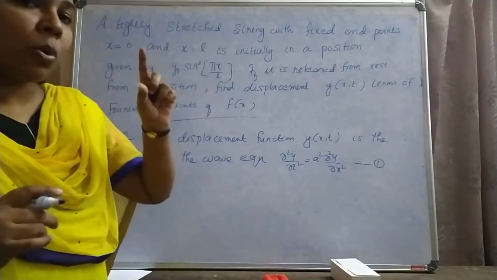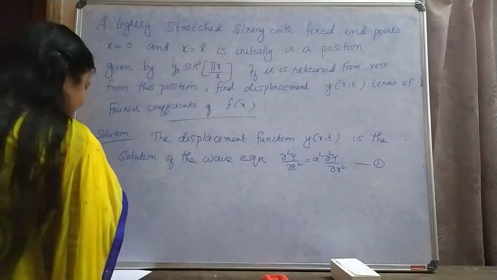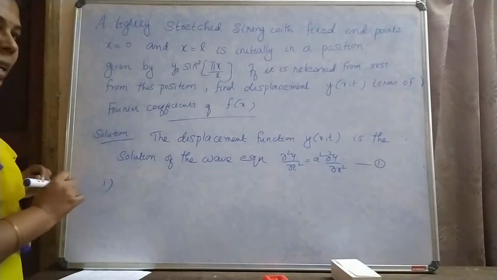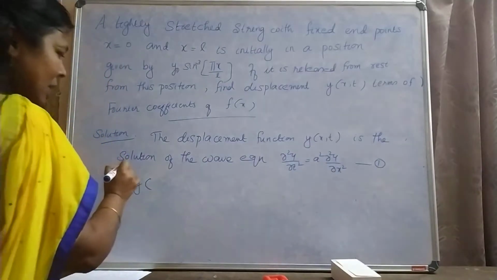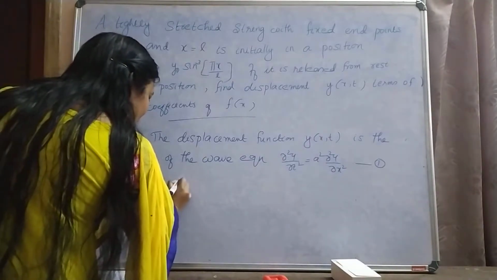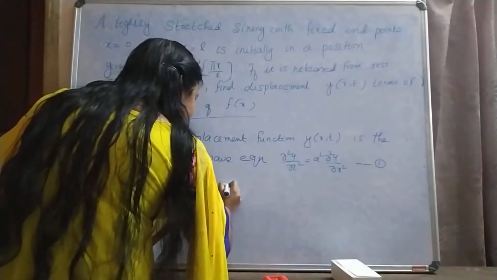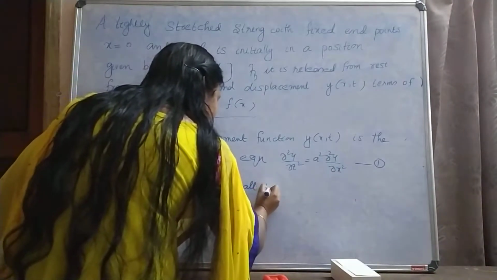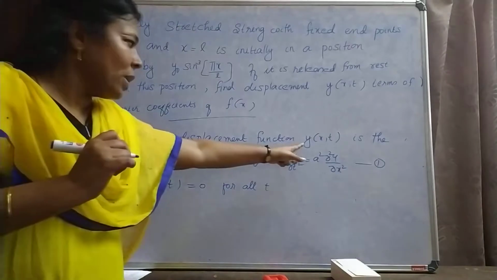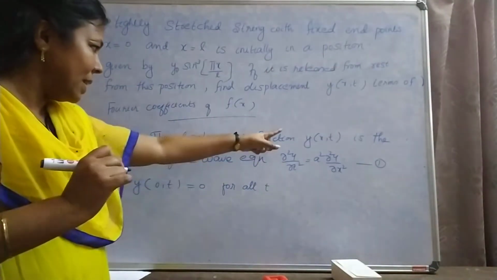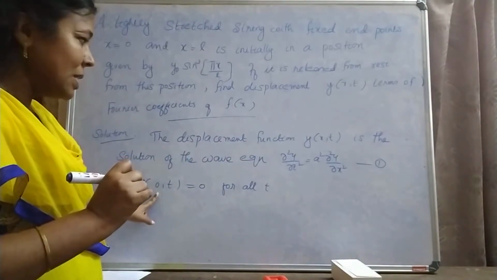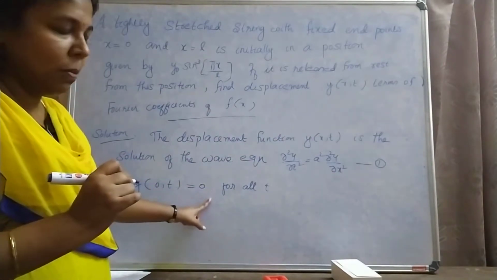Then write the 4 boundary conditions. Boundary condition 1 is y of 0 comma t equal to 0 for all t. Y of 0 comma t means when x equal to 0, that is initial displacement is 0.